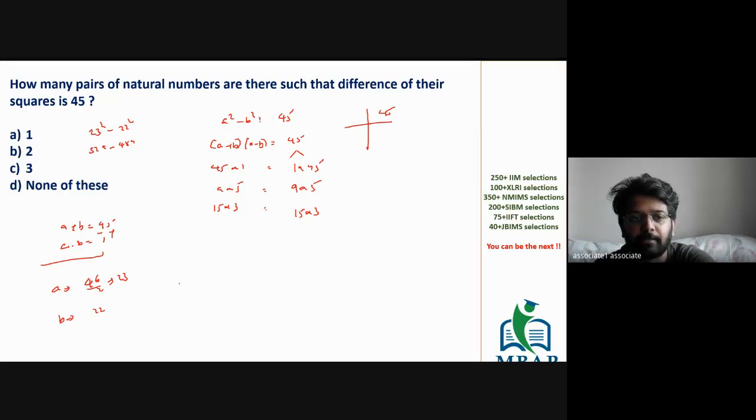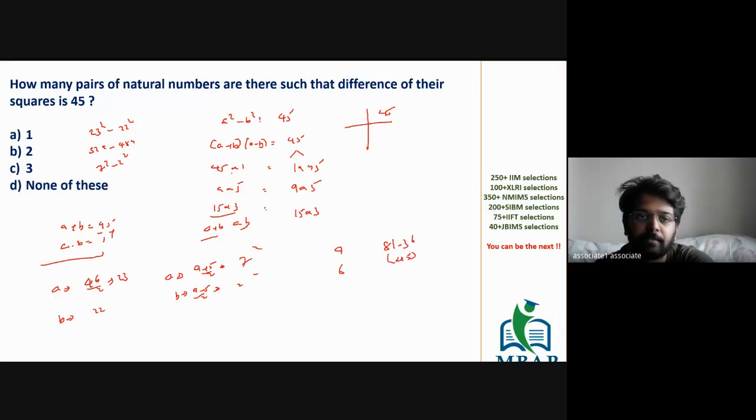Second way is 9 into 5. The value of a will be 9 plus 5 by 2, which is 7. The value of b will be 9 minus 5 by 2, which is 4 by 2, which is 2. So it's 7 square minus 2 square. The next values are 5 and 3 into 15. These are the values of a plus b and a minus b, and I want a and b individually. The value of a will be 15 plus 3, 18 by 2, which is 9. And b will be 15 minus 3, 12 by 2, which is 6. 81 minus 36 will also give you 45.